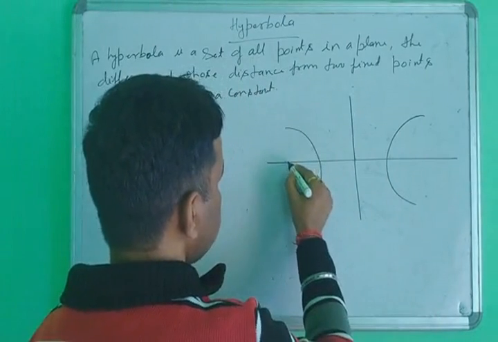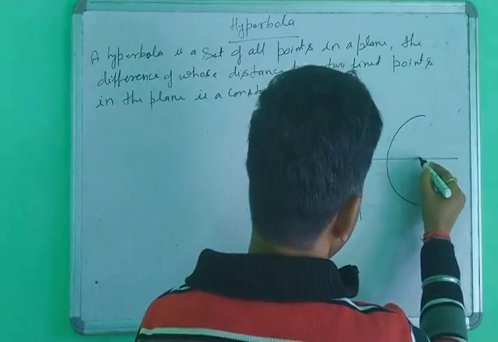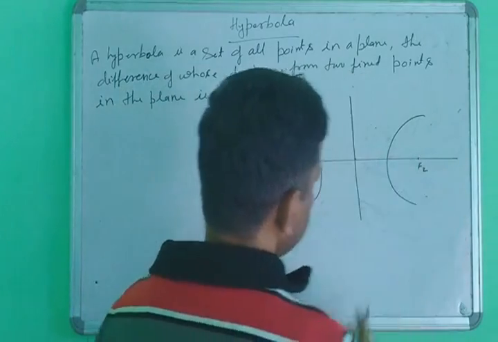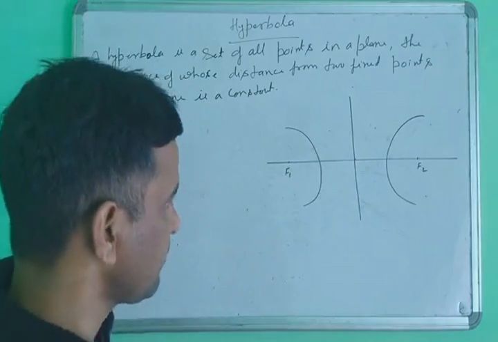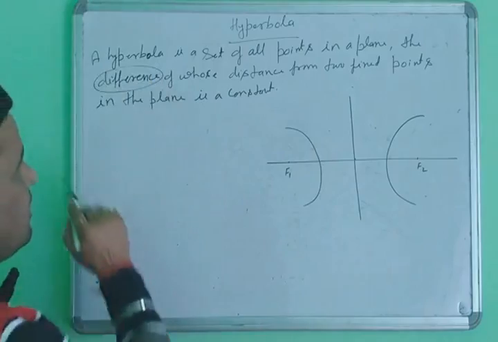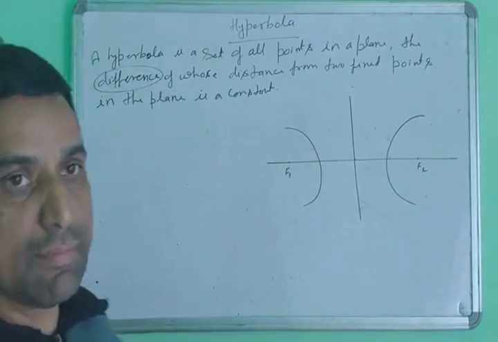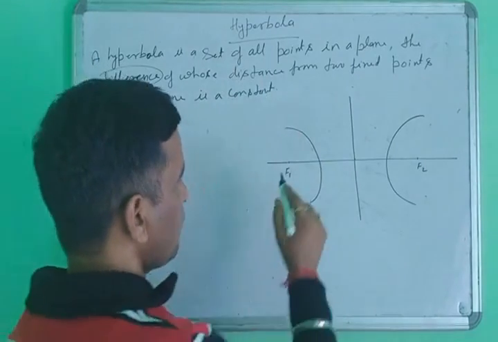Suppose the first fixed point is F1 and the second fixed point is F2. According to the definition, the hyperbola is the difference of the distances from these two fixed points, whereas in the ellipse it is the sum; the rest will be the same. So how do we find the difference?